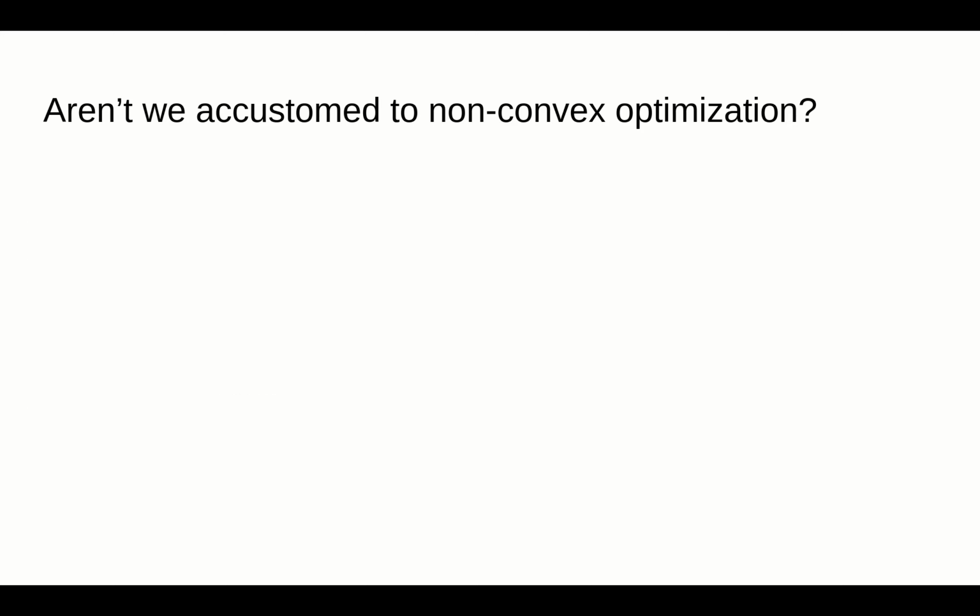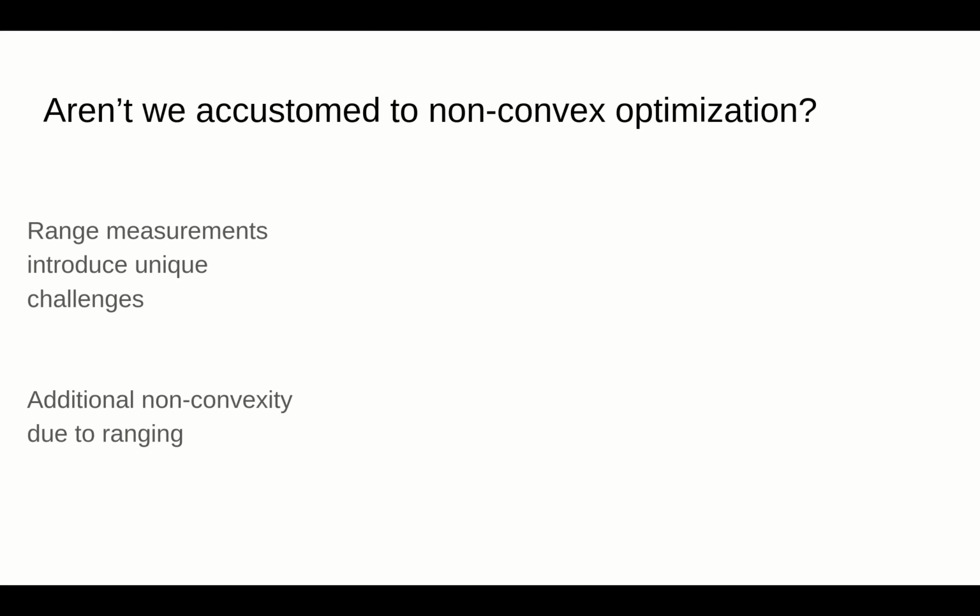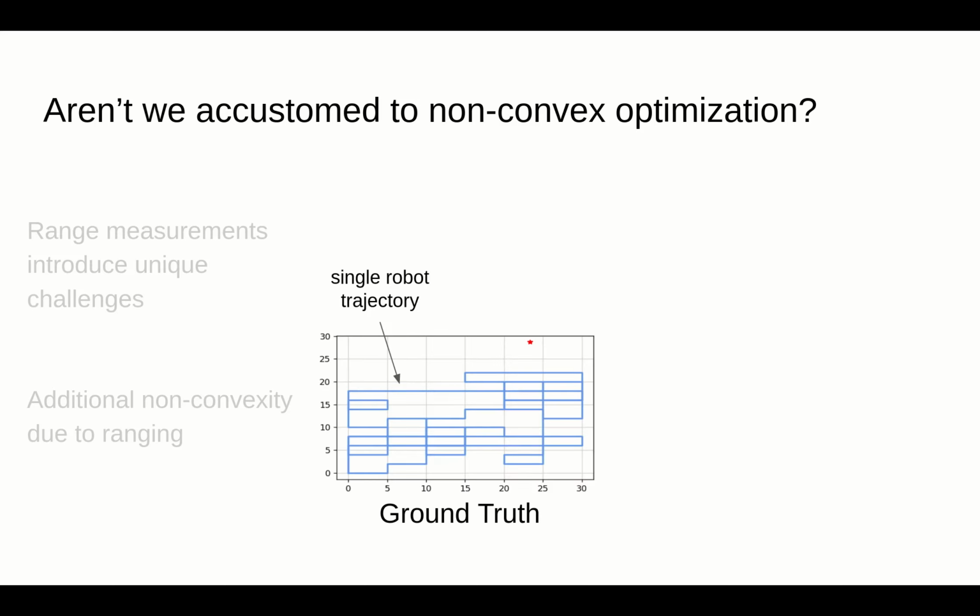Now at this point, an astute listener might go ahead and ask the question, is this really a problem? Aren't we used to using non-convex optimization everywhere in robotics? And to be honest, largely, they'd be correct. This is an area where range-aided SLAM begins to differentiate itself. The range measurements themselves actually become part of the challenge, in that the range measurements induce additional non-convexity into the underlying optimization problem. To demonstrate these challenges, I've drawn up a simple 2D simulated experiment as seen here.